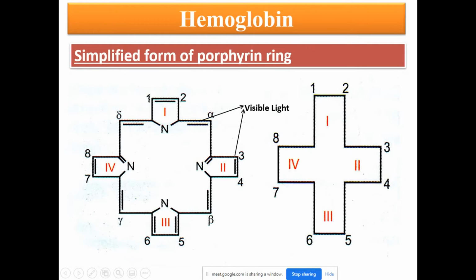So it indicates 1 and 2 are MV, 3 and 4 are MV, 5 and 6 are MP, 7 and 8 are PM. So this one is pyrrole ring 1, pyrrole ring 2, pyrrole ring 3, pyrrole ring 4. So this complex structure I have simplified like this. This is called the shorthand representation of the porphyrin ring of the heme structure.